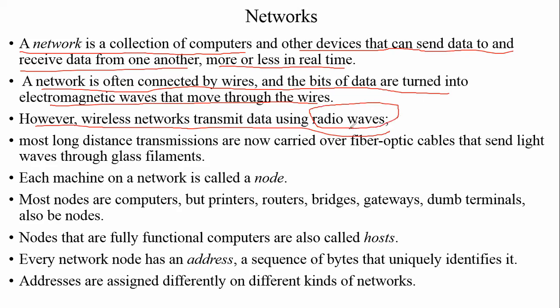Most of the time wireless networks जो भी हम use करते हैं उसमें radio waves रहते हैं. Actually there are lots of waves. Radio waves है, infrared है, lasers है, electromagnetic waves है. Lots of waves are there through which we can transmit our data from one computer to another.